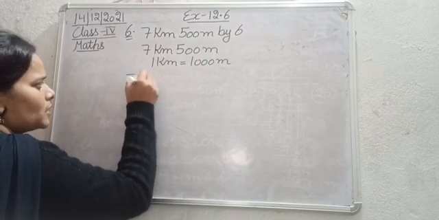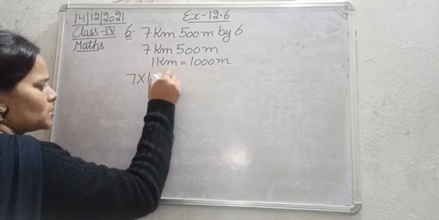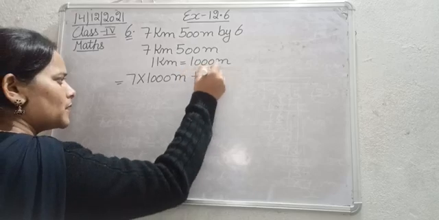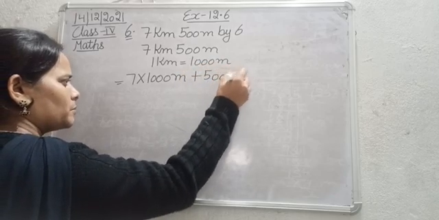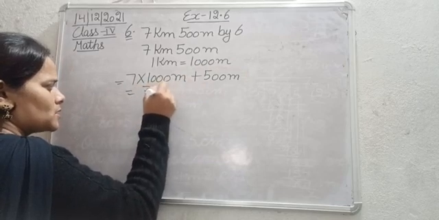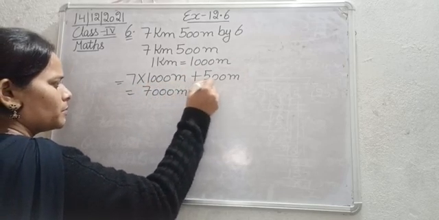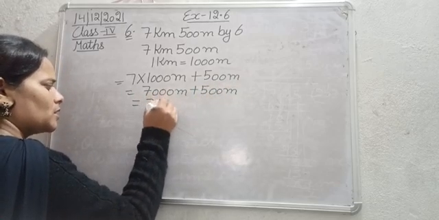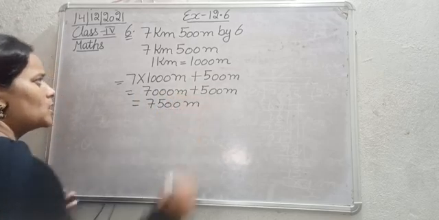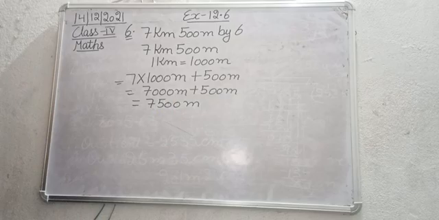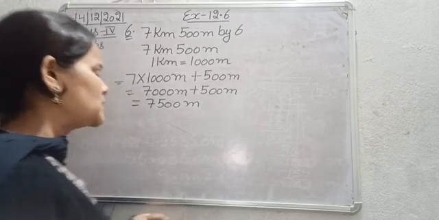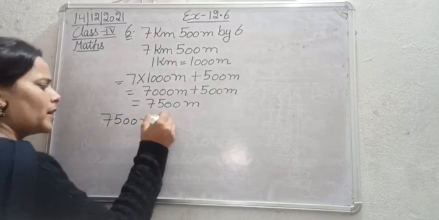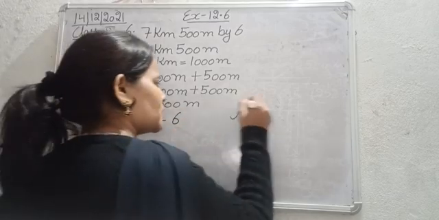So this is 7 into 1000. So kilometer will be converted to meter. That will be 1000 meter plus 500 meter. So this is 7000 meter plus 500 meter, 7,500 meter. So after conversion we got 7,500 meter. Now we can easily divide 7,500 meter by 6.